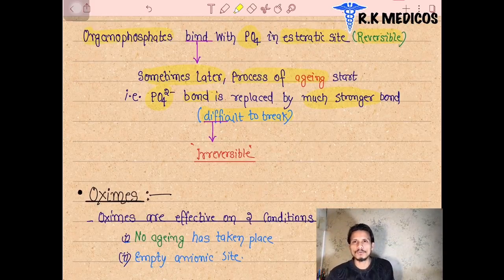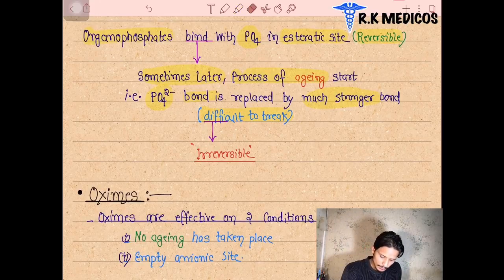It does not get broken by anything. So these enzymes finally get destroyed. They are not useful for us now. So the organophosphates are binding to them in an irreversible manner.